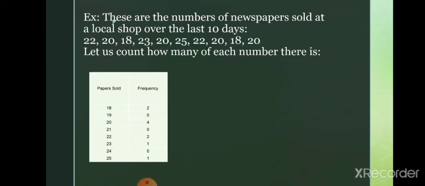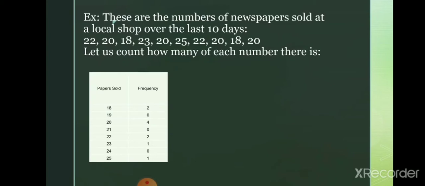For example, these are the number of newspapers sold at a local shop over the last 10 days. On one day 22 papers are sold, second day 20, then 18, 23, 20.